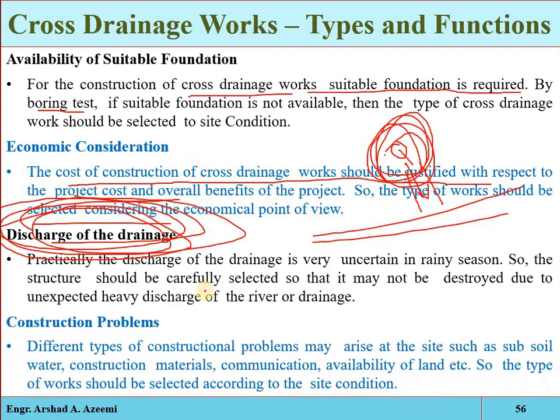And construction problems, different types of construction problems may arise at the site, such as subsoil water, construction material, communication, availability of land. So the type of work should be selected according to the site condition, according to the material availability, material accessibility, and material quantification. So these factors will be considered when we are selecting any type of cross drainage work.